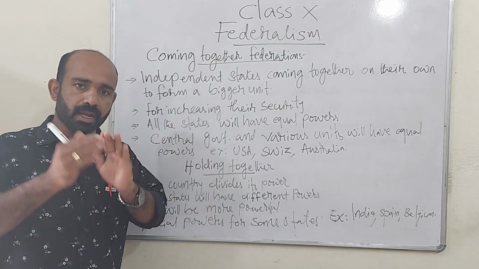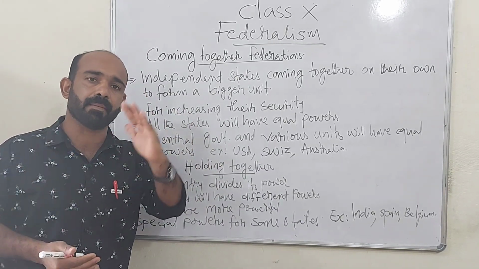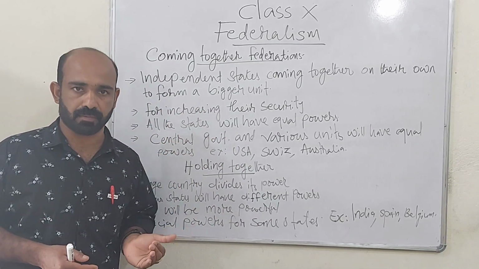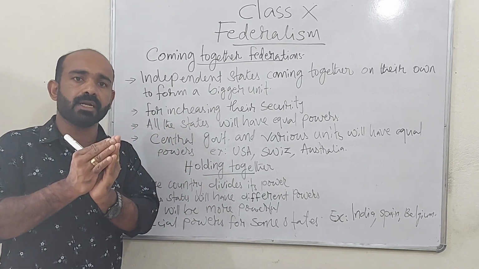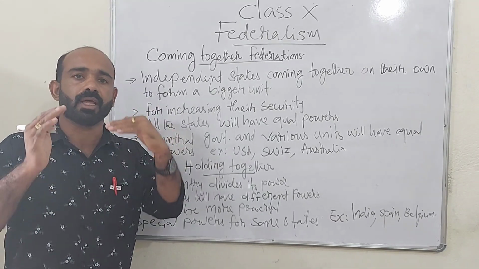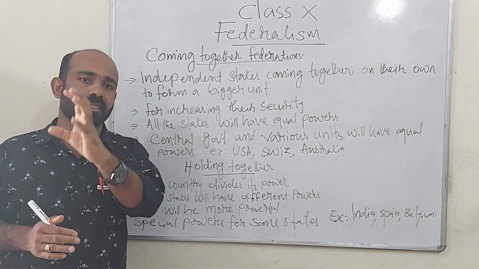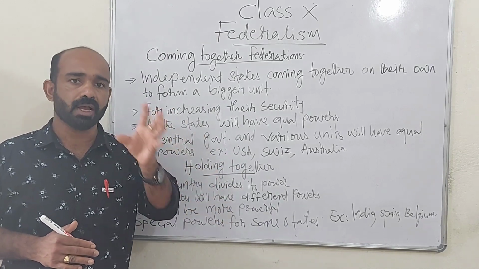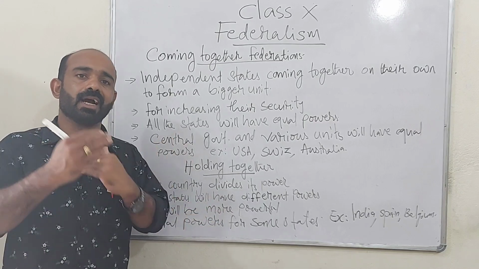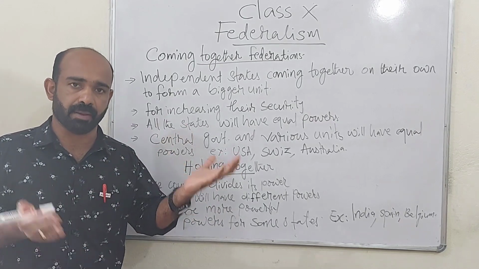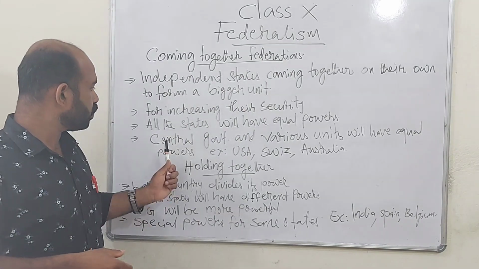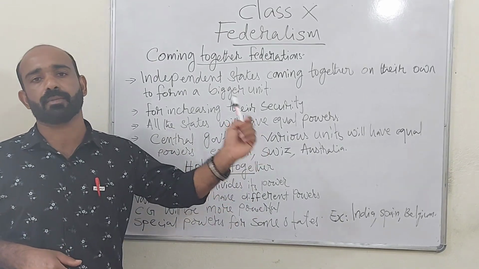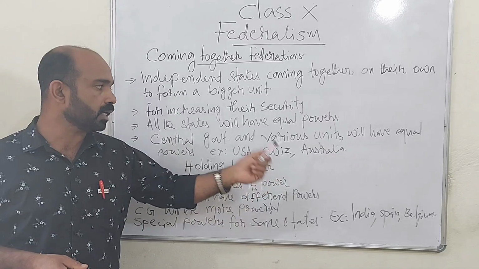So small independent nations come together, because if they remain as small independent nations, mighty powers may attack them, easily control them, capture them. If small nations join together, they will be able to fight against the attack of a mighty nation together. So all the areas will be protected. That is why, for increasing their security, they are sharing their power. So in this kind of federation, all the states will have equal power, and the central government and state governments also will have equal power. Some examples are USA, Switzerland, Australia.